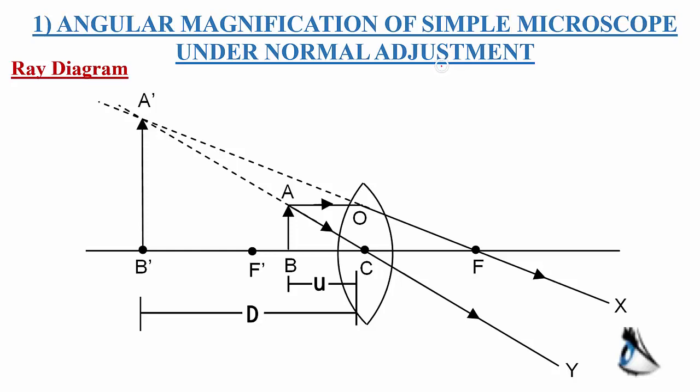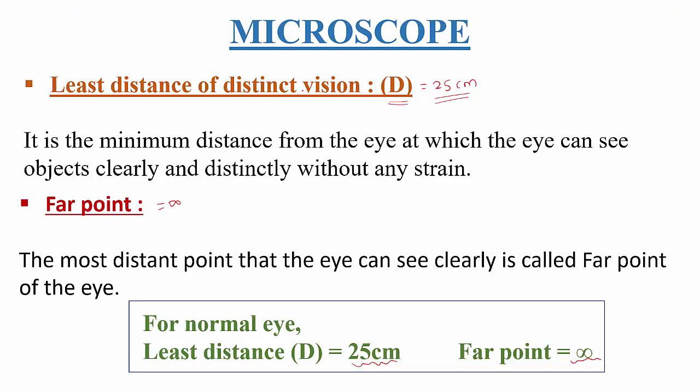That means up to 25 centimeter, the eye can see the objects clearly. That means in the first case, we are going to form image at least distance. Right? This is the first case. Similarly, in the second case, again I am going to derive magnifying power of simple microscope where the image is formed at infinity. See here we know least distance and far point. These are the two cases. In these two cases, I am going to derive the angular magnification or the ability of simple microscope.